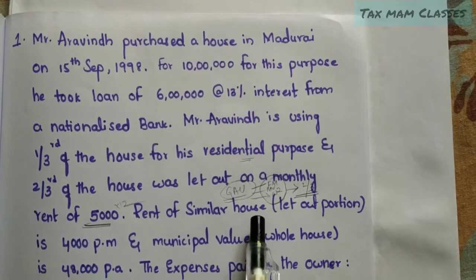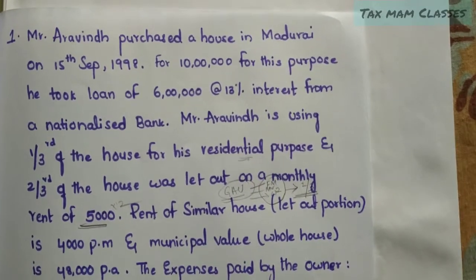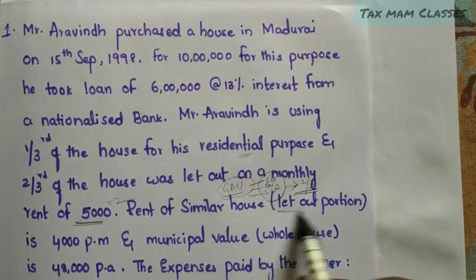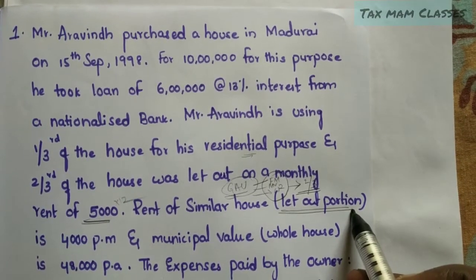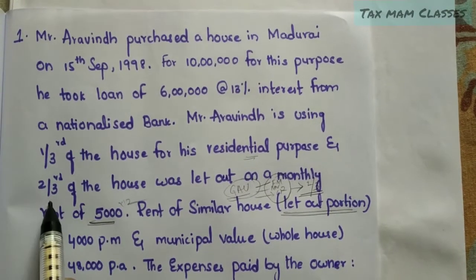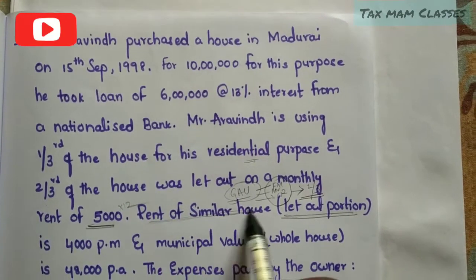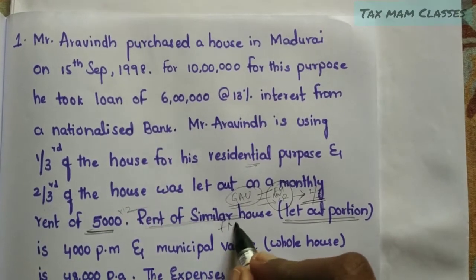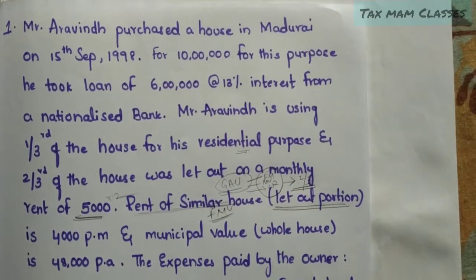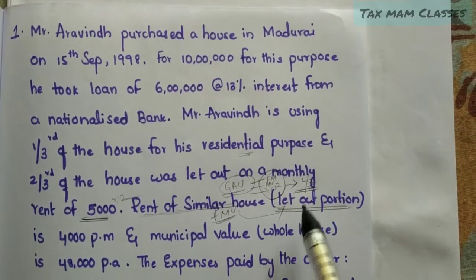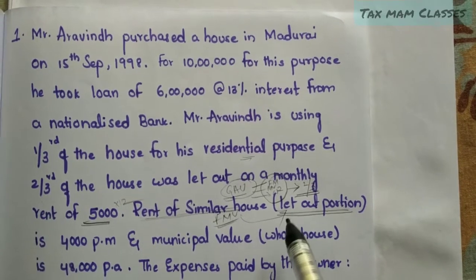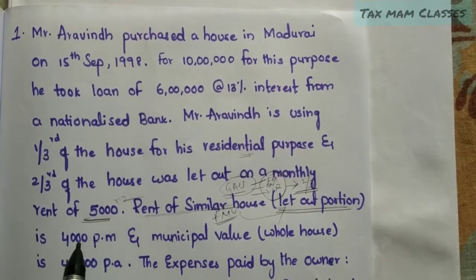So see the next point they are giving. Rent of a similar house for the let out portion is given. Here they are giving it directly for only the let out portion, meaning the 2/3 portion. What is the rent of a similar house? This is the fair market value. They are directly giving it for the 2/3 of the house only, so we can directly take 4,000 into 12.